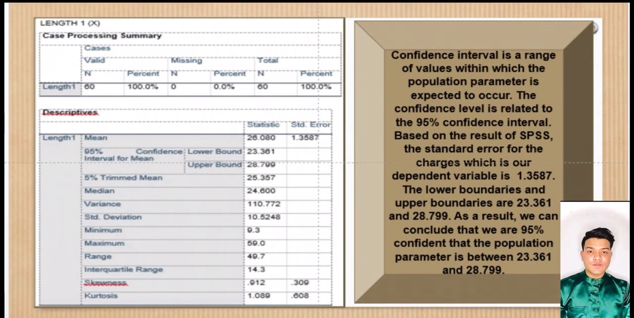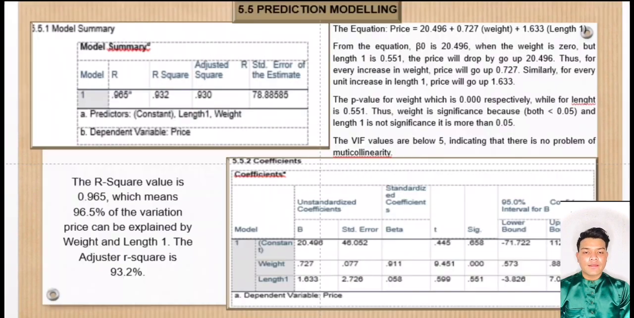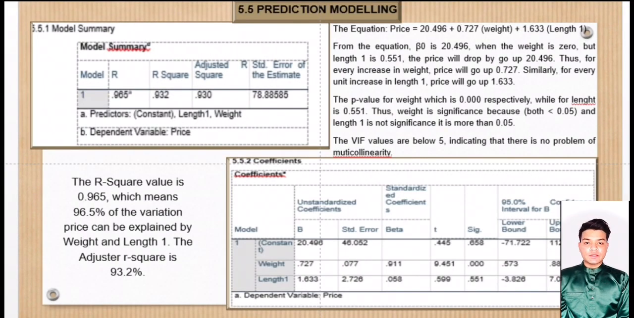417.7300. Next, a confidence interval is a range of values within which the population parameter is expected to occur. The confidence level is related to the 95% confidence interval. Based on the result of SPSS, the standard error for the charge, which is our dependent variable, is 1.3587. The lower and upper boundaries are 23.361 and 28.799. As a result, we can conclude that we are 95% confident that the population parameter is between 23.361 and 28.799.